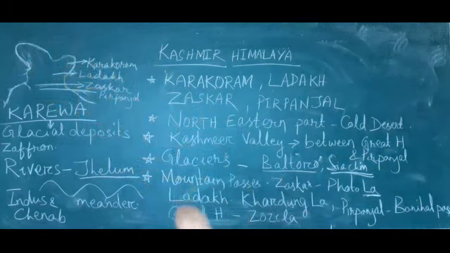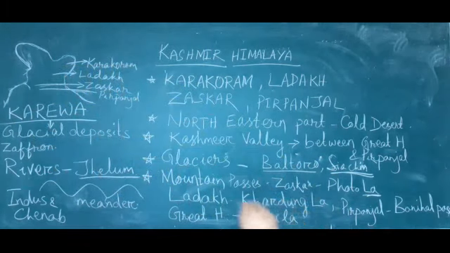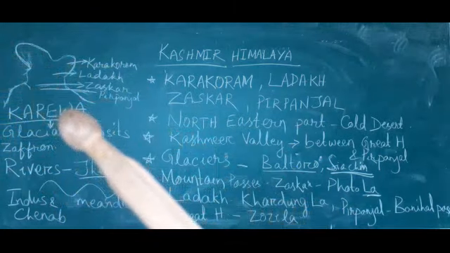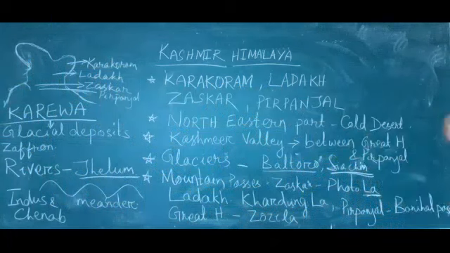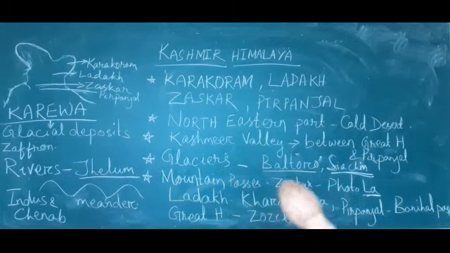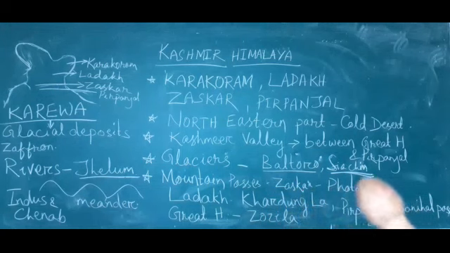Okay. Then what are the mountain passes? Listen my dears, mountain passes means a path in between mountain ranges. Okay. So the main mountain passes found here: in the Zaskar mountain range, the mountain pass is known as Fotu La.